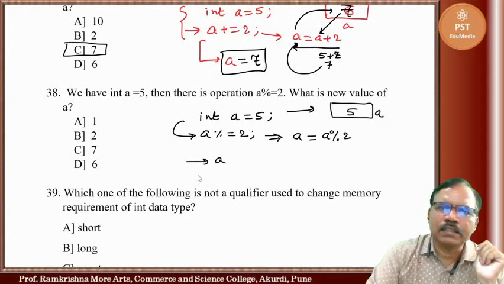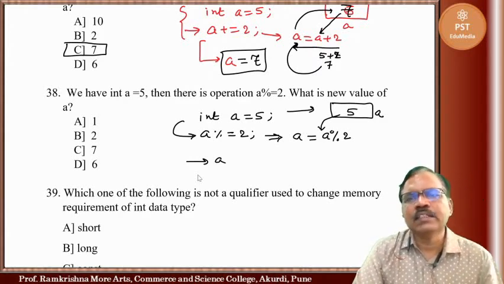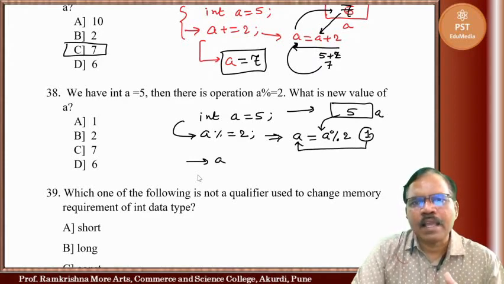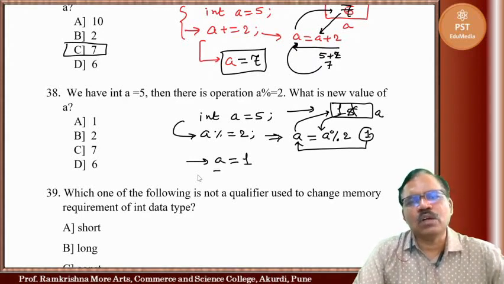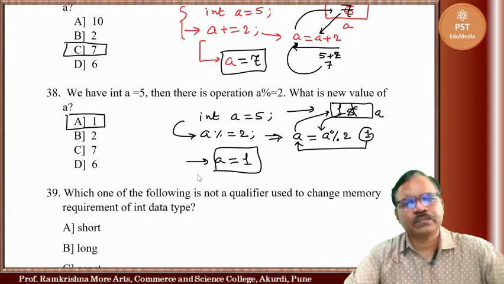So 5 is taken, 5 % 2, it is modulo division, so the remainder is taken. 5 by 2, the remainder is 1. That 1 is assigned to A, it goes to the memory location, and in place of 5, 1 is stored. So the new value of A is 1. So this one is correct.